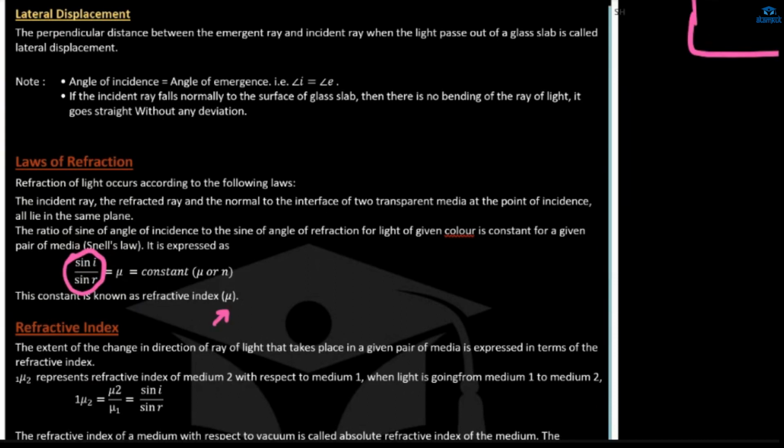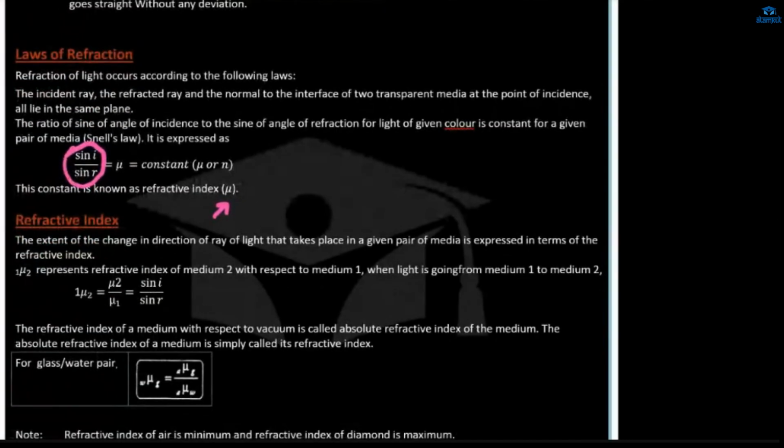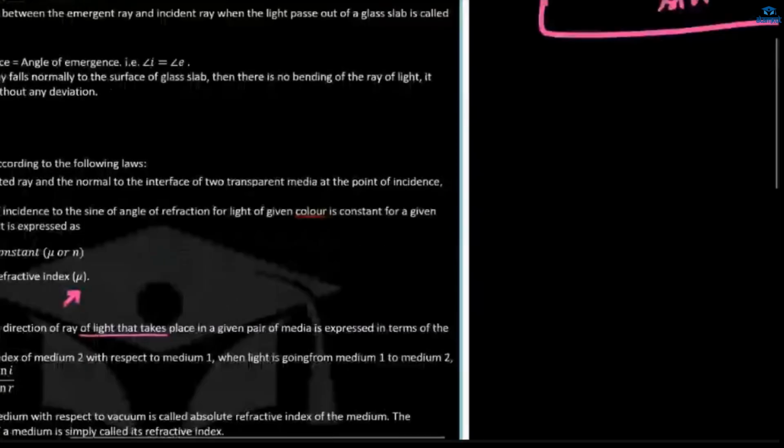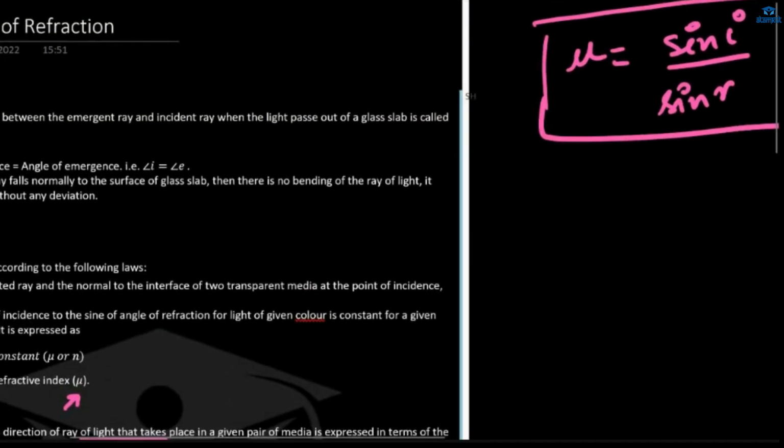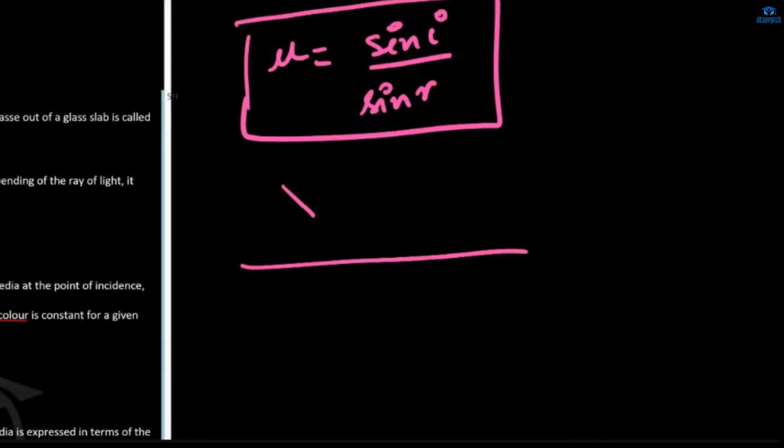which is denoted by mu. Refractive index is the extent of the change in direction of a light ray that takes place in a given pair of media. It tells how much the light gets refracted in coming from the first medium to the second medium. To what extent the light ray is refracted depends on the refractive index of the medium.